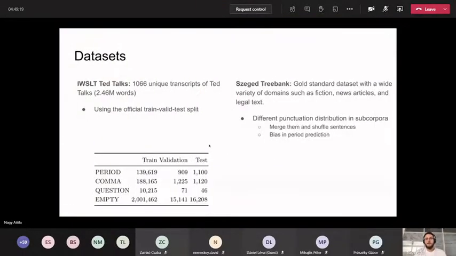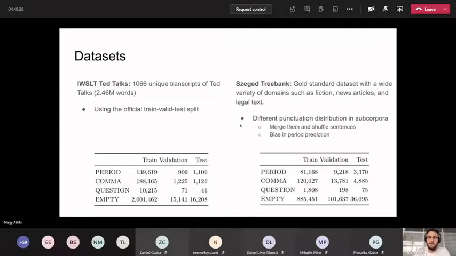Okay. So this is a gold standard dataset, which contains a variety of different domains, such as fiction, news articles, or legal text. And if you think about it, these different subcorpora have very different punctuation distributions. So we couldn't really do the train-valid-test split properly because, for example, in our first experiments, the test set contained, like, 3 question marks. So what we did is we merged all the subcorpora and we shuffled the sentences.